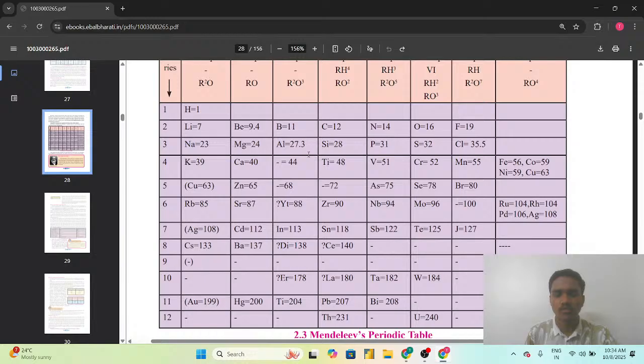As we have seen that atomic mass was considered as a fundamental property for the classification of elements by Mendeleev also. So he arranged the elements according to the increasing atomic masses. So boron, beryllium: atomic mass of beryllium is 9.4 and boron was 11. So obviously beryllium will be placed before the boron.